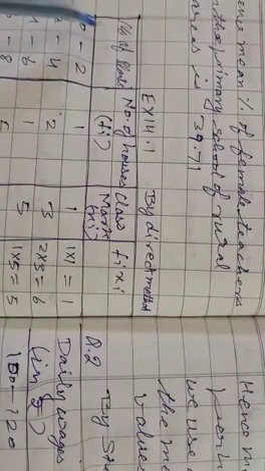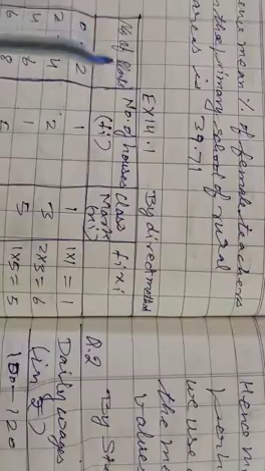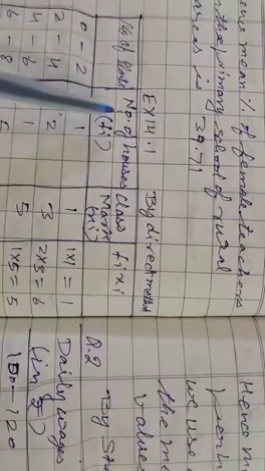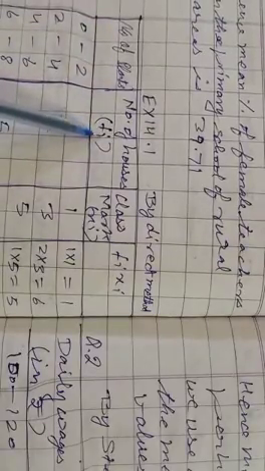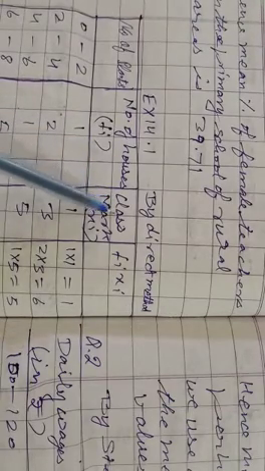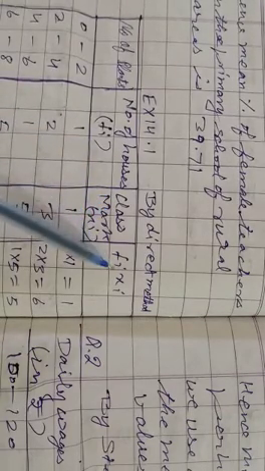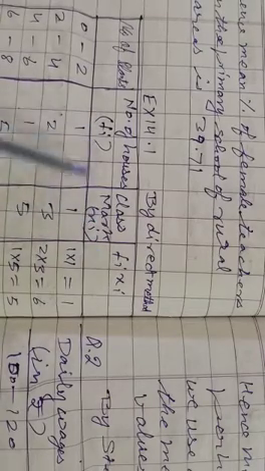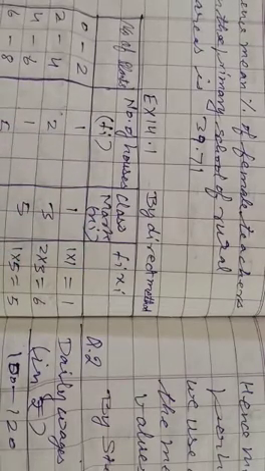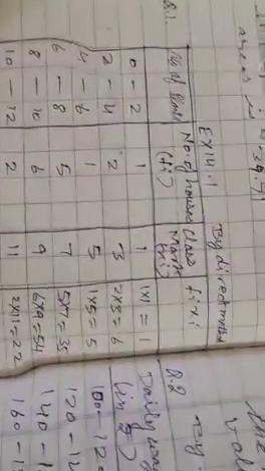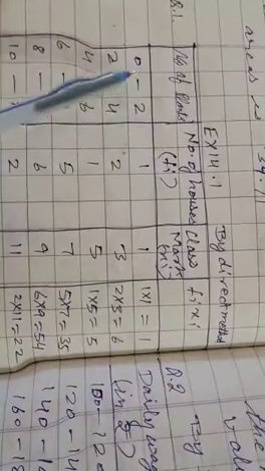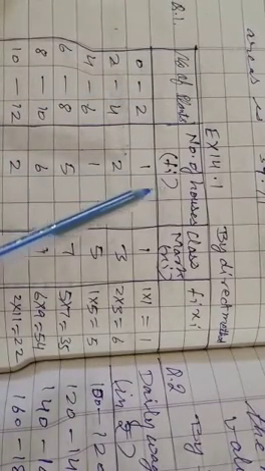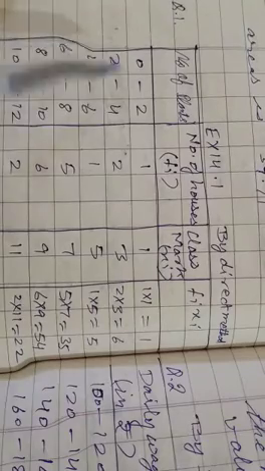Now first we draw 4 columns. The first column is number of plants, the second is number of houses represented by fi, and the third is class mark, that is xi. The product of fi and xi is the fourth column. We see this data contains small values, so we solve this question by the direct method. Now number of plants, number of houses. Now we find the class mark.